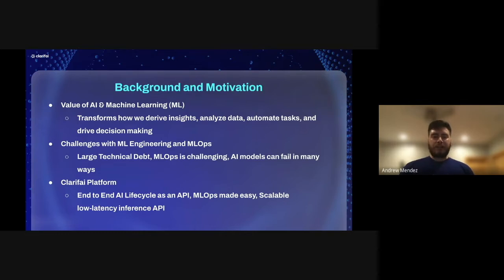So we're all here at this conference because you really see the value that AI brings today. AI transforms how we derive insights, analyze data, automate tasks, and drive decision-making. However, there are a lot of challenges with the engineering behind training, evaluating, and deploying AI models.